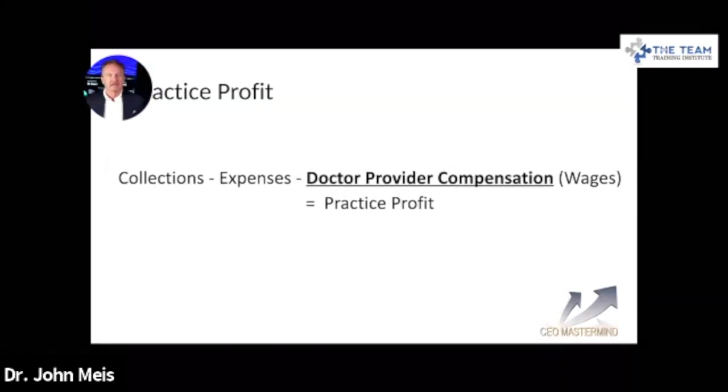overhead, the number that I hear bandied about most frequently is 73%. And generally that's a combination of the profit and the doctor compensation. It's doctor take-home pay. But if that doctor weren't in that office working, what would the profitability be? Zero, right? So you'd have to pay someone to go in. And so you have to include doctor compensation in the formula.